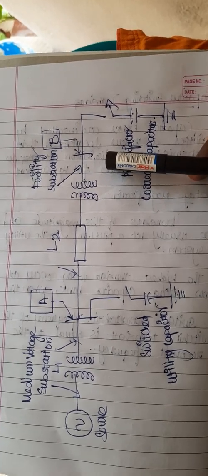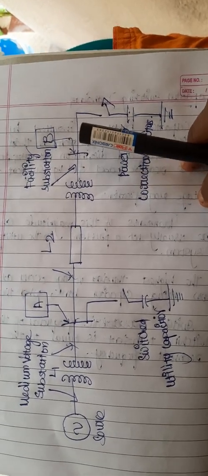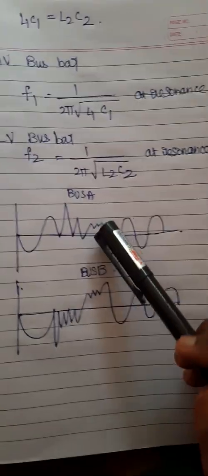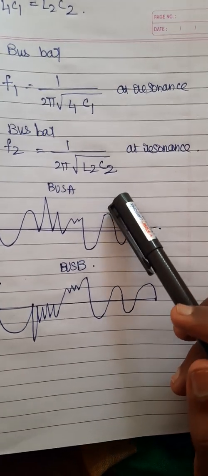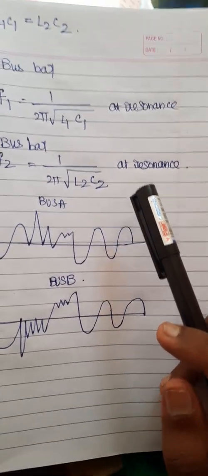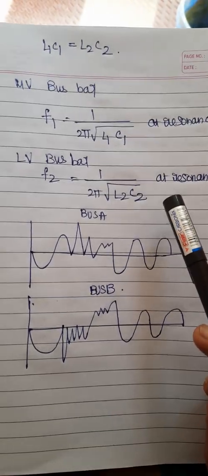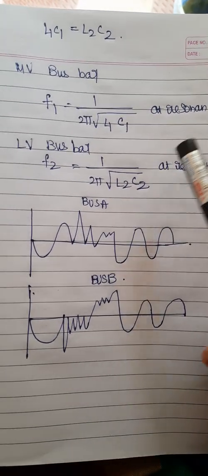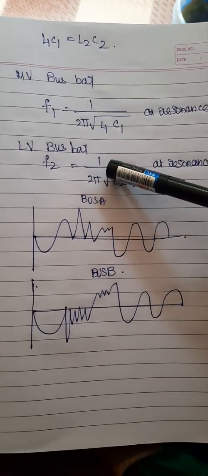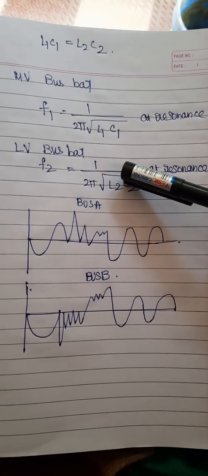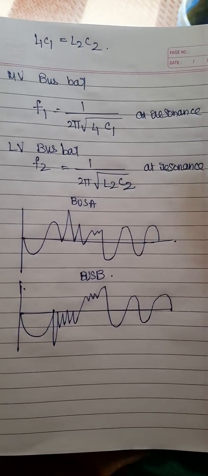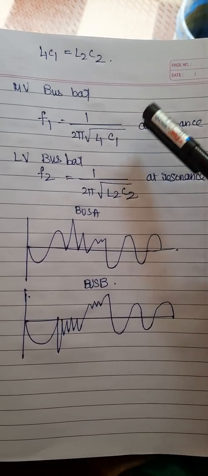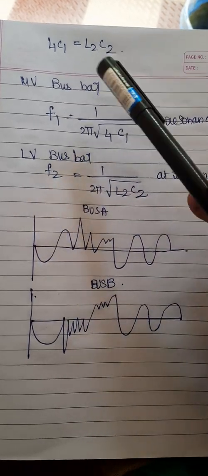So in this bus A and bus B we are going to have different waveforms also. This totally depends upon the resonance condition. So when the switching resonance is equal to the transient resonance, at that time it produces this. So this is the medium voltage and low voltage bus bar. The first bus bar is medium voltage, and the second bus bar is a low voltage bus bar.